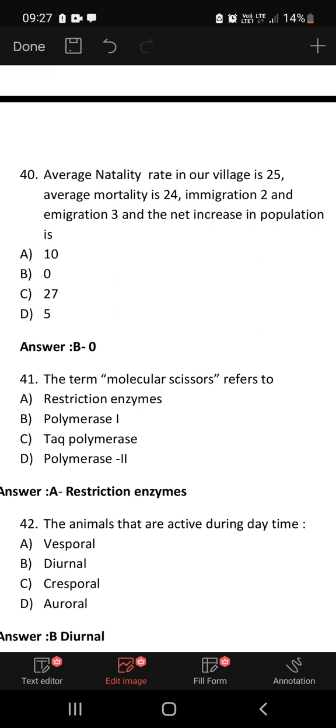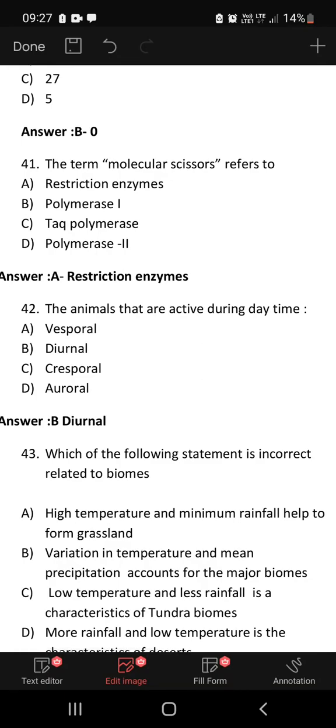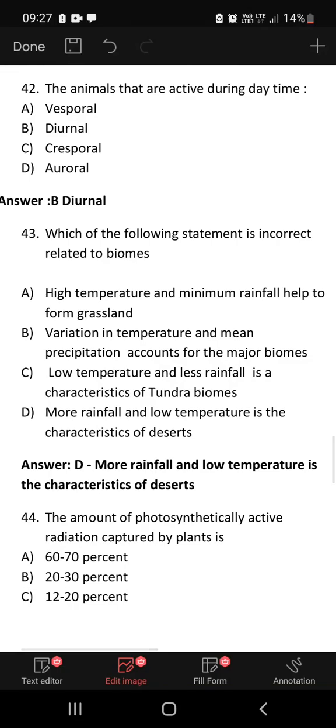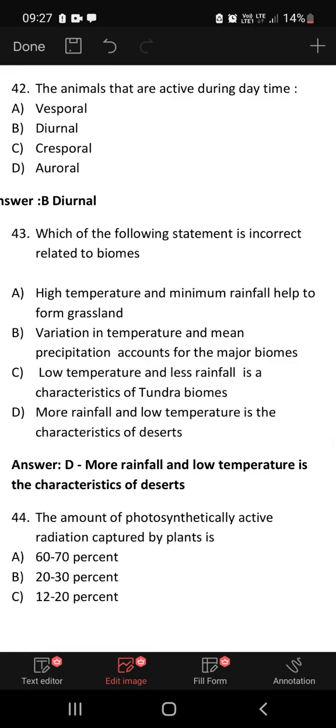The term molecular scissor refers to restriction enzymes. The animals that are active during daytime are diurnal, and nocturnal during night time. Which of the following statements is incorrect related to biomes? High temperature and minimum rainfall help to form grassland. Variation in temperature and mean precipitation accounts for major biomes. So all these are correct statements.